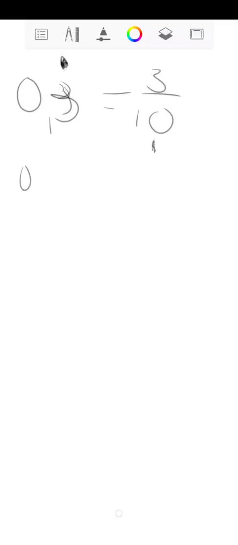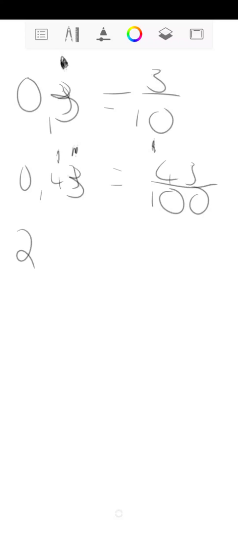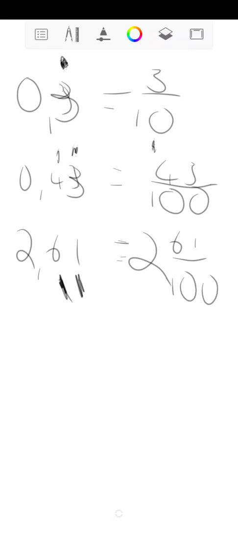So if I've got 0,43, that is going to give me what? How many decimal places? 1, 2. Because I've got two decimal places, I'm going to have 1, 2 zeros over there, which is going to have 43. Right, so if I've got, let's say, 2,61, I'm going to first put a big 2 over there, which is equal to 2. Then I'm going to have 61 at the top. How many decimal places? 1, 2. So I'm going to have 100 over there.